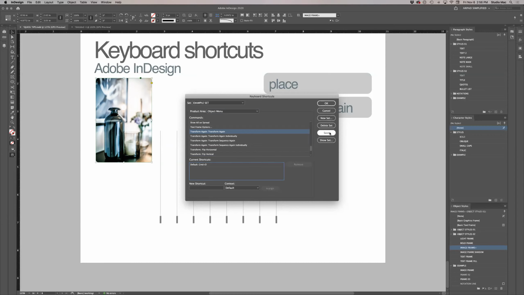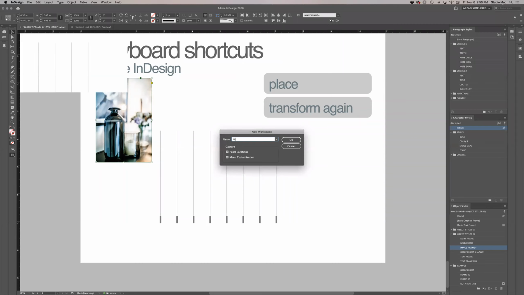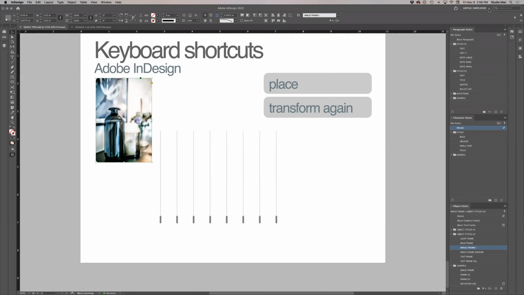Assign, and you can save this set by clicking on the Save button. Say OK. And what I also recommend is that you save it as part of your work environment setting. So in this case, I will override what I already have. Say OK. And now your work environment contains those keyboard shortcuts.